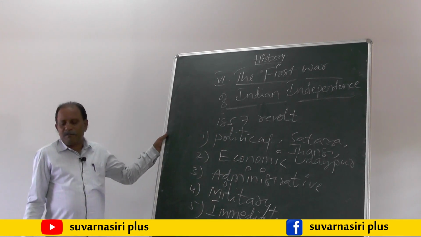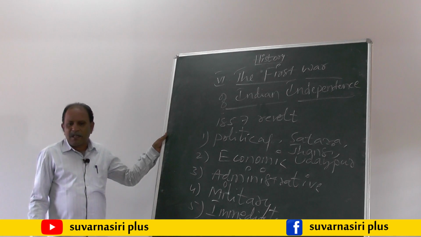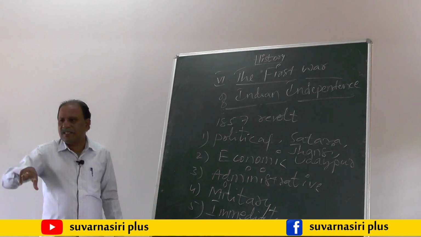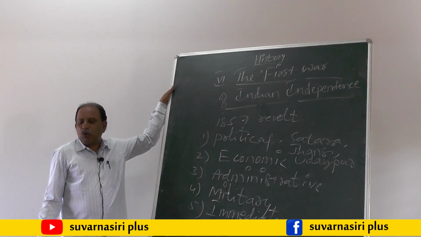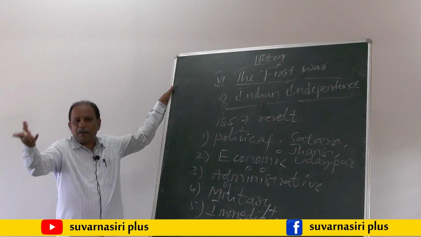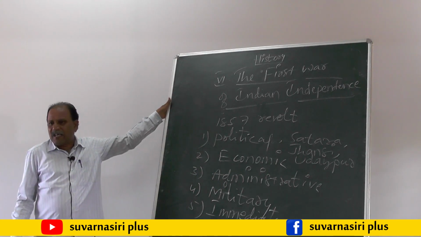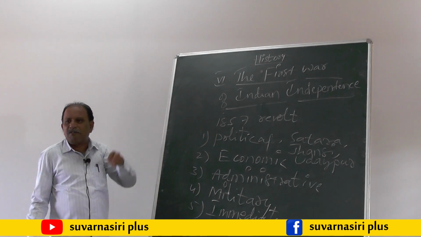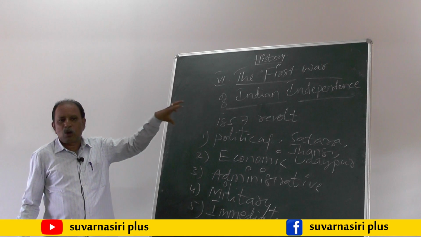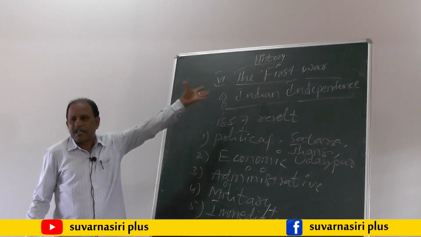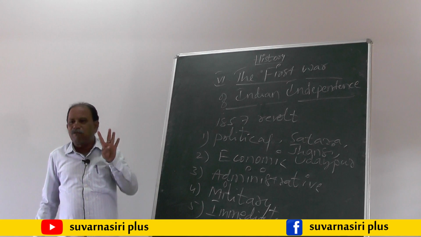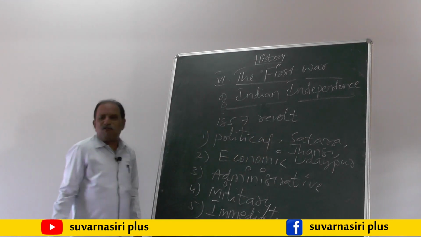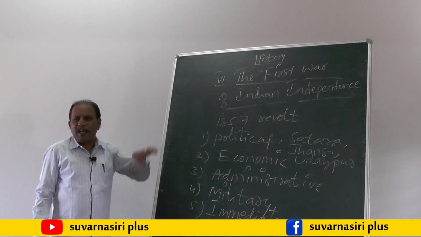The third point we have to write like this. The British government dethroned, dethroned means removed, the Mughal rulers and other rulers in other parts of India. As a result, the soldiers who were working under these rulers remained unemployed. That's why they also started revolting against the British government. These are the four points we have to write as important political reasons for the 1857 revolt.